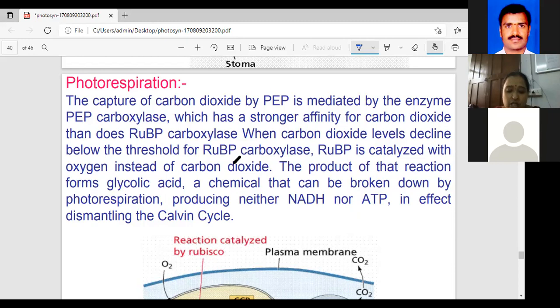See, the ratio between carbon dioxide fixation and photorespiration will be 4:1.